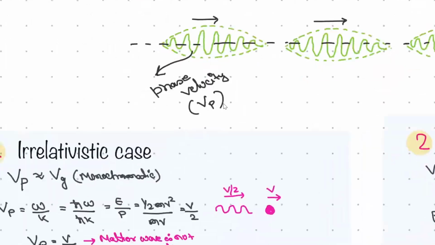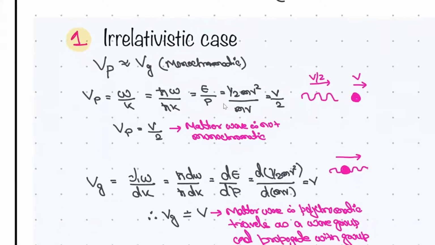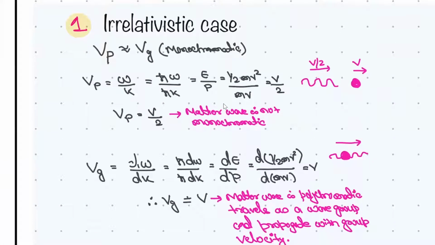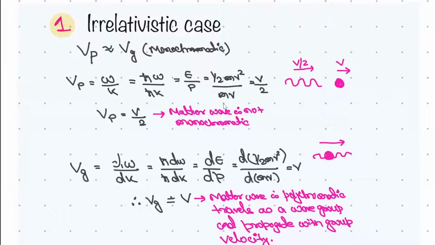Now let us take the non-relativistic case first. For the non-relativistic case, if the wave is monochromatic, then the phase velocity will be equal to the group velocity. So we can say that Vp, phase velocity, is defined as what? Omega by k. If you multiply by h cross, it will become energy by momentum.